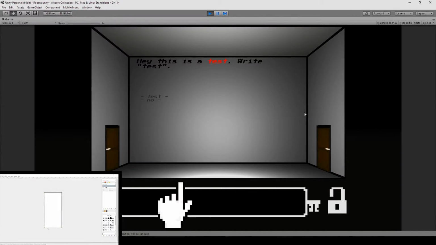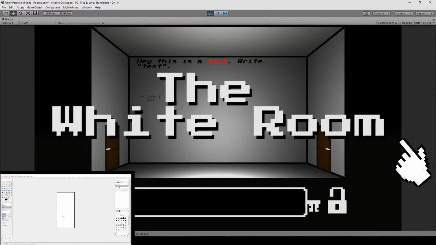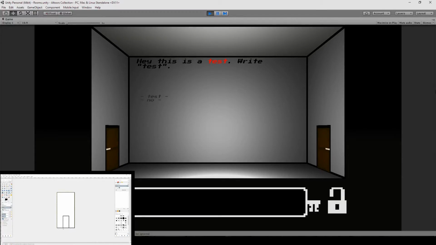Welcome. This is The White Room. There are multiple parts to this. First of all, I wanted to exclude any visual signal that the player got. The theme is preconception, so I wanted the player to go in with a blank slate. They should know nothing about the person they're talking to.